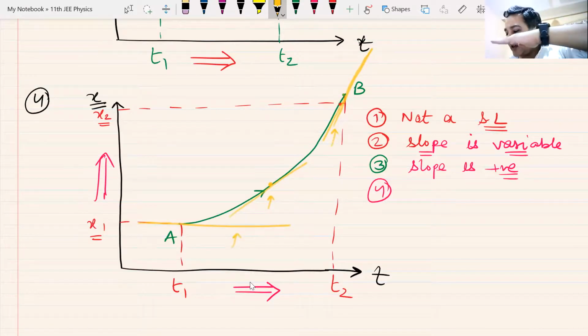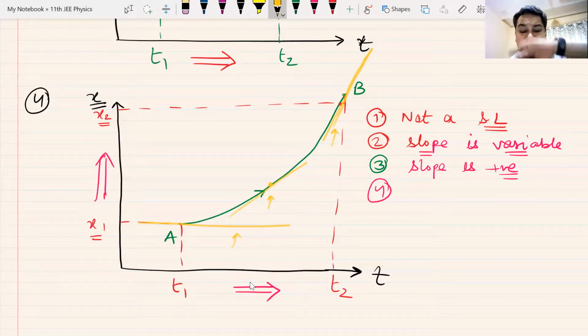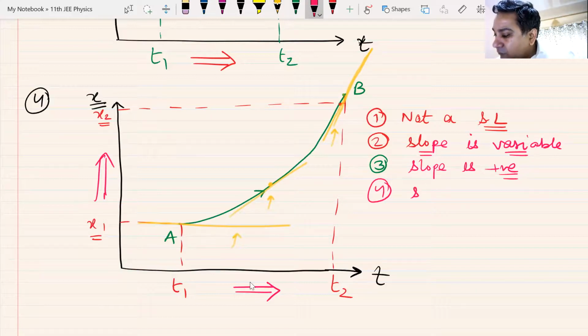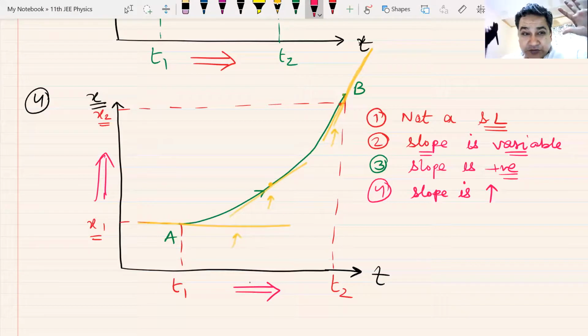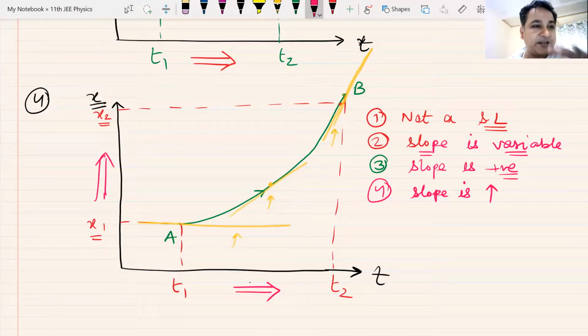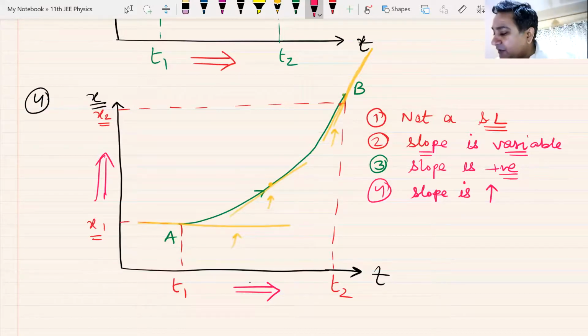It is flatter at point A. Since it is going towards point B, it is getting steeper. And since it is getting steeper, I can write that the slope is increasing. Am I clear with this point? Can I have a show of strength with some raised hands? Yes, sir. We understand that the slope is increasing, the curve is getting steeper. Great participation, guys.